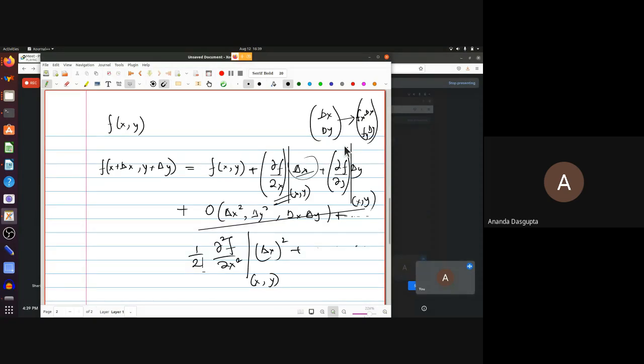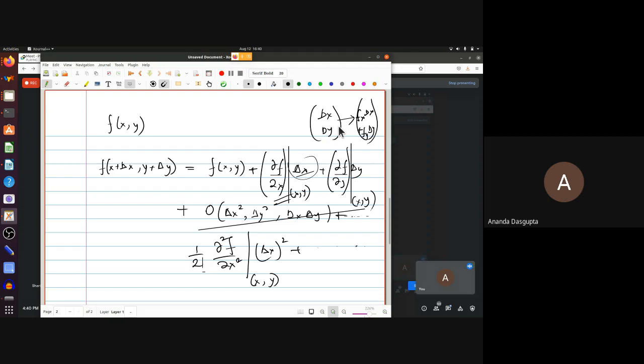Whenever you talk of derivatives or differentials, a differential is not an infinitesimal quantity in mathematics. It's really a linear map which maps a vector which represents changes in the argument to another vector which represents changes in the result. Actually, in this case, it would have been fx delta x plus fy delta y. It's a map which maps two numbers, delta x, delta y, into one number. Anyway, that's a mathematical detail. The important point here is that del f del x and del f del y are evaluated at x and y.